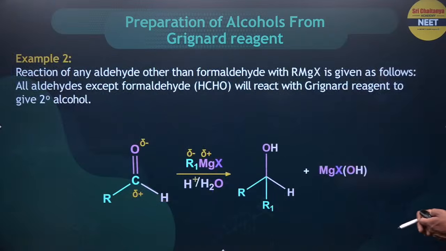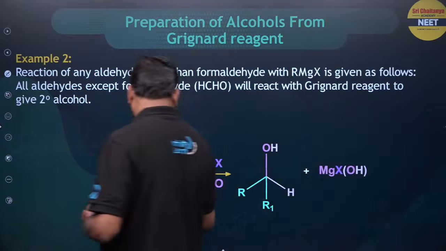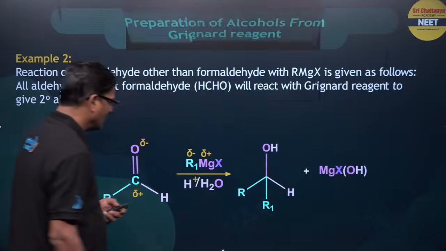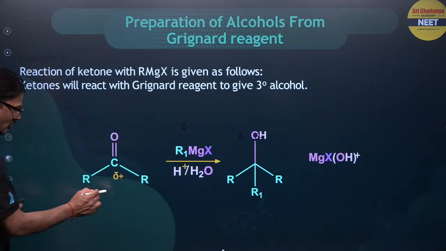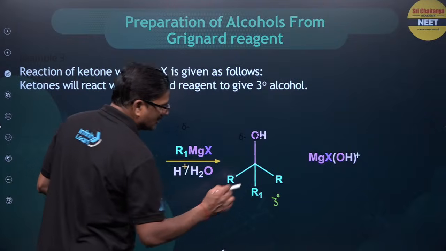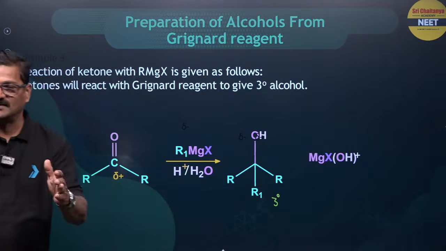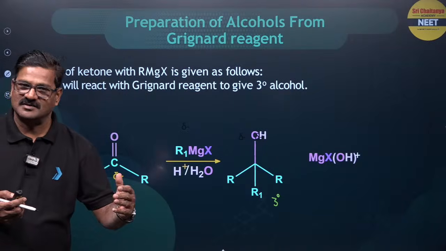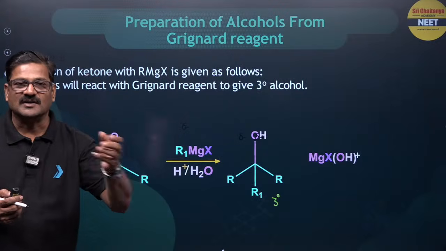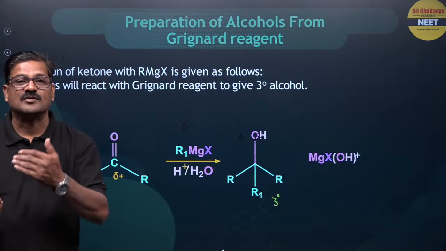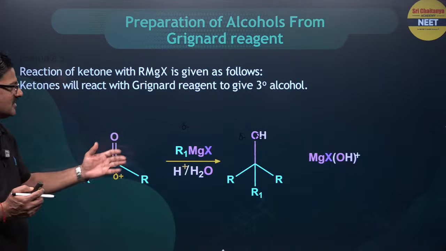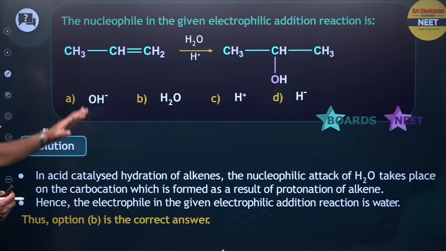Now moving ahead, you can say aldehyde with a Grignard reagent is going to give rise to a secondary alcohol. And when you take a ketone and react it with the Grignard reagent, you are going to get a tertiary alcohol. Questions like this can come in CBSE examinations or even NEET examinations, so the product will be given and you need to identify the corresponding Grignard reagent. You need to have that command on the subject.